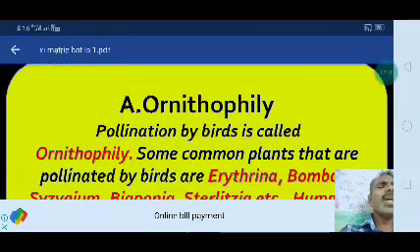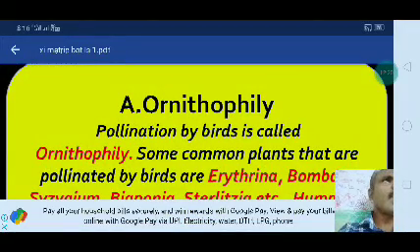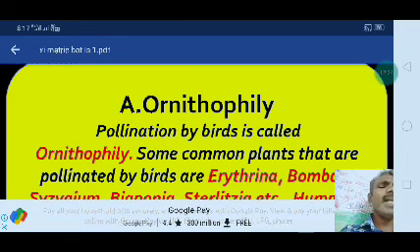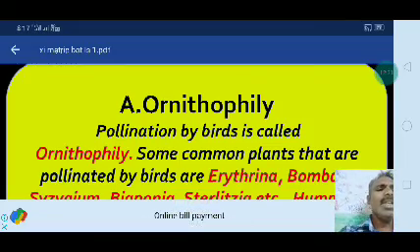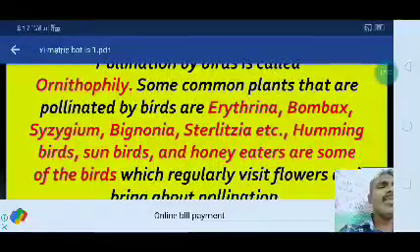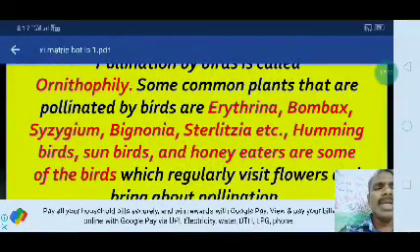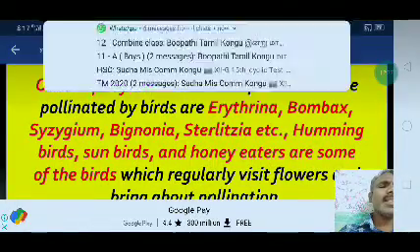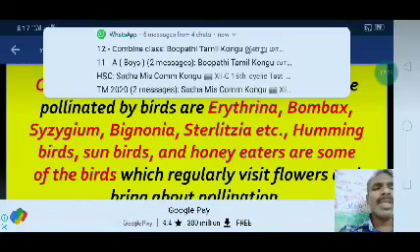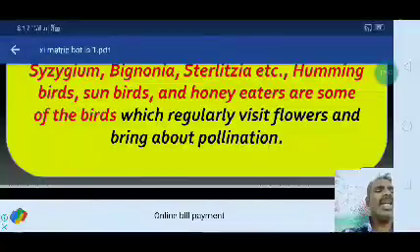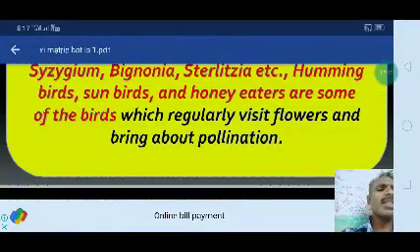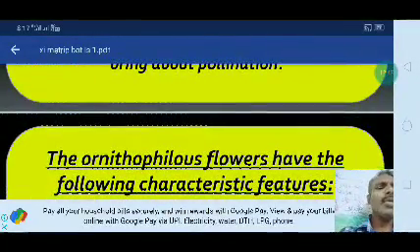Then another one is ornithophily, which comes under zoophily. Pollination by birds is called ornithophily. Underline that word, ornithophily. Some common plants pollinated by birds are Erythrina, Bombax, Syzygium, Bignonia, Strelitzia, etc. Hummingbirds, sunbirds, and honeyeaters are some of the birds which regularly visit flowers and bring about pollination. That is ornithophily, with the help of birds.